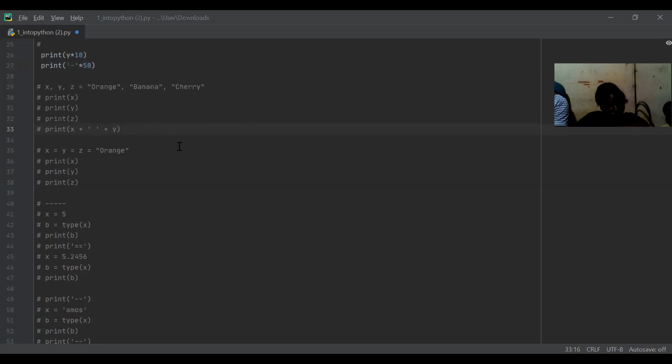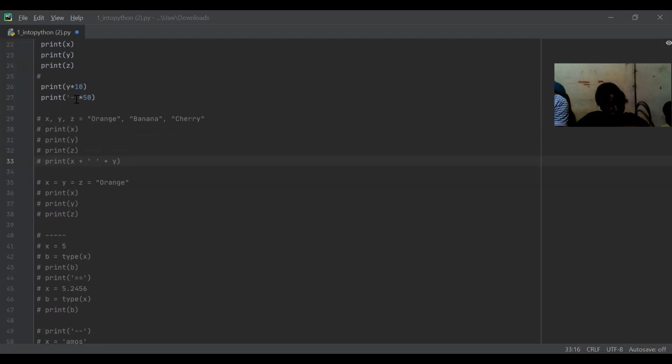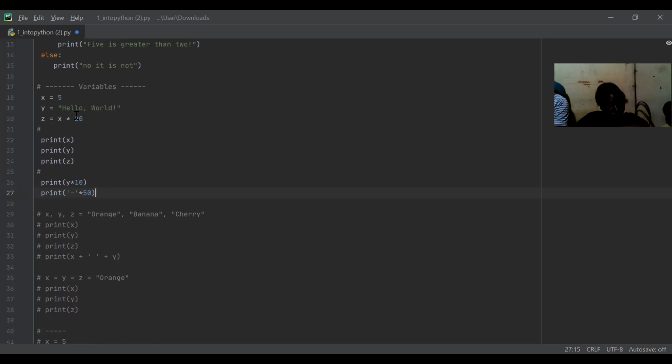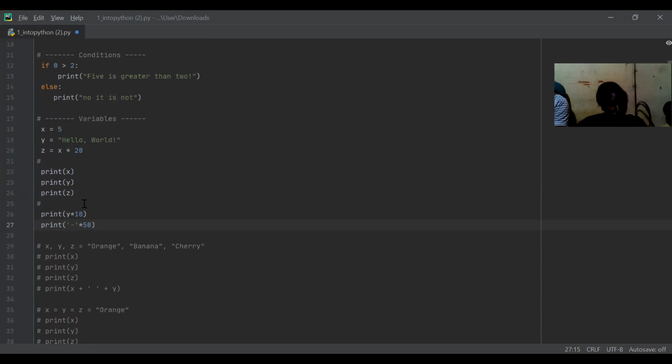Same thing up there where it says print and then it has a single quote and a hyphen and times 50. You just want to put a hyphen 50 times? Yes. But that's not a string, because I've noticed for a string you're using double quotations, or does it not matter? Yes, of course it matters. Good question. This is a single character, a use of a sign, so we only use one quote, but in a string, we use two. This is a good question. Thank you for asking it.